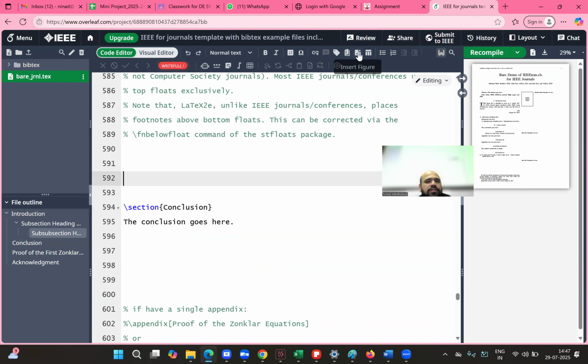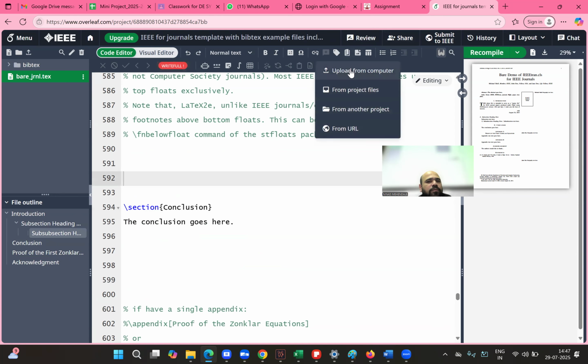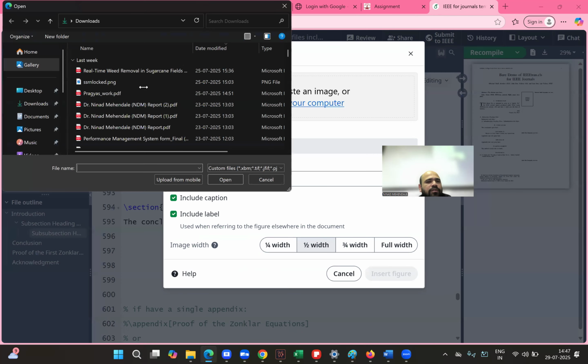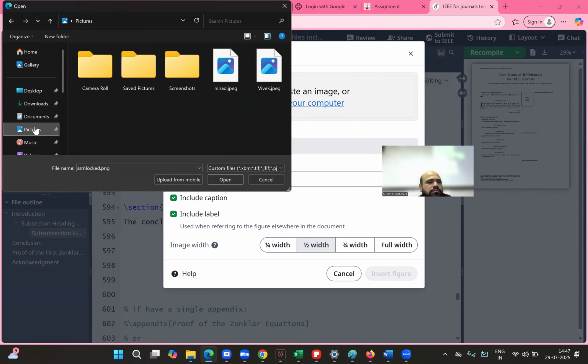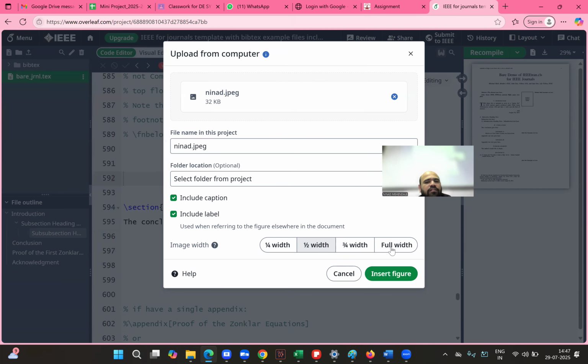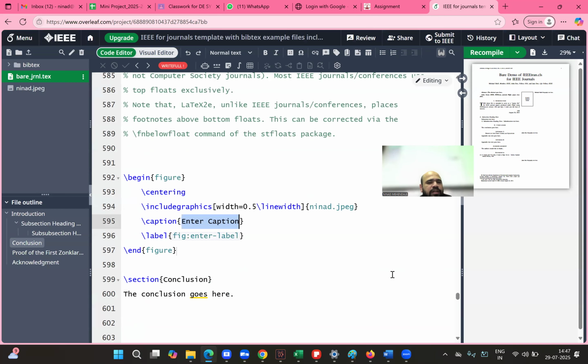You have to click on this, upload from the computer, and you can select your image. Whatever image you want to upload, I have some image. Then you can choose half width, full width, or 1/4. Generally, for an IEEE paper, we keep it 0.5 of the width size. This image will be directly imported. You just give a caption to it, and then an explanation of this figure.